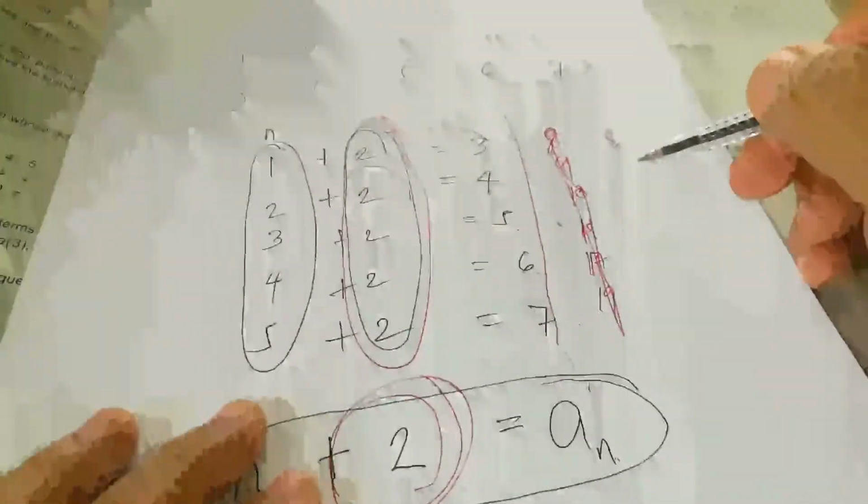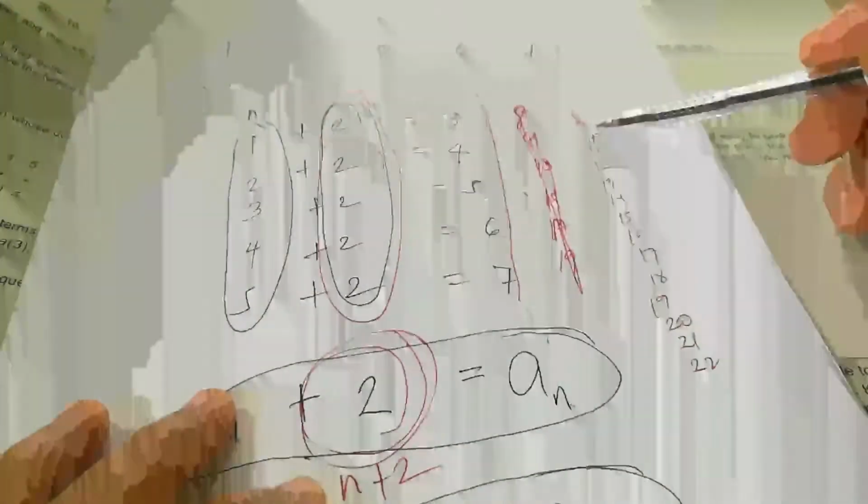So if we count it, starting from the 5th: 8, 9, 10, 11, 12, 13, 14, 15, 16, 17, 18, 19, 20, 21, 22. So let's count again: 6, 7, 8, 9, 10, 11, 12, 13, 14, 15, 16, 17, 18, 19, 20. So the 20th term is 22.